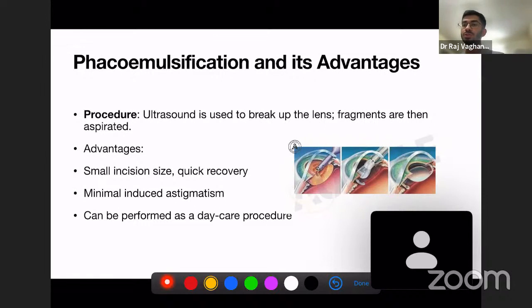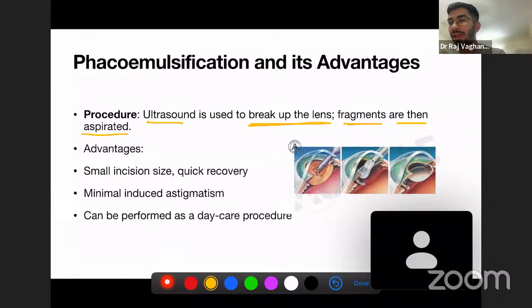So ultrasound is used to break up the lens and fragments are then aspirated. An ultrasound wave is passed to break up the lens, and the fragments that are obtained after breaking the lens are then aspirated. Now, what are the advantages?